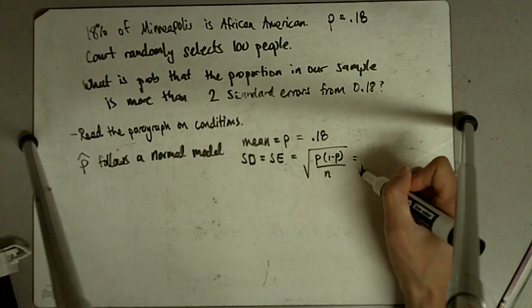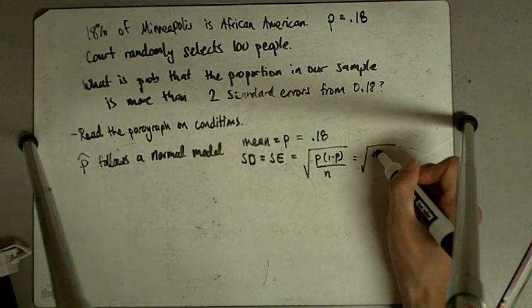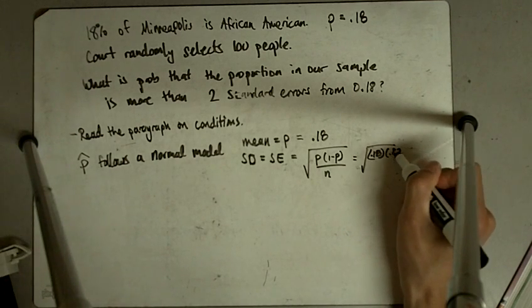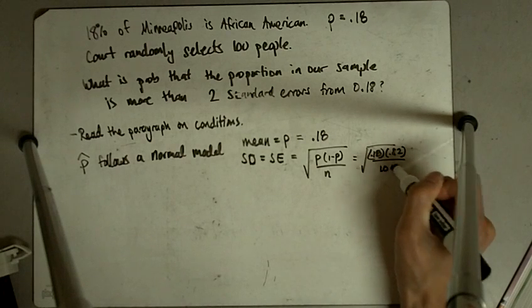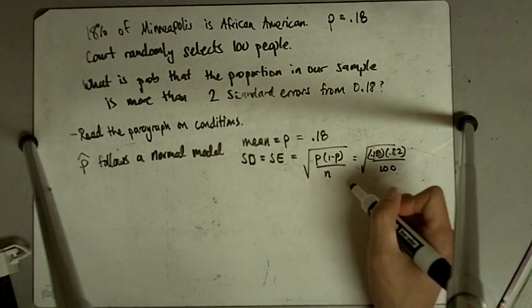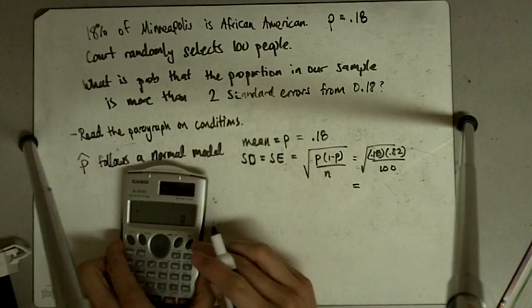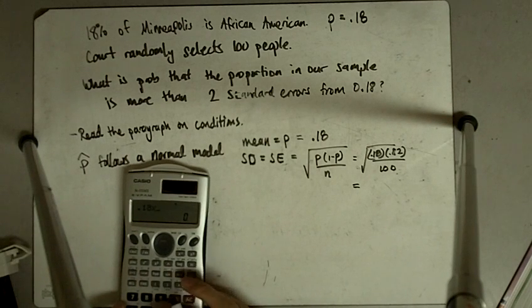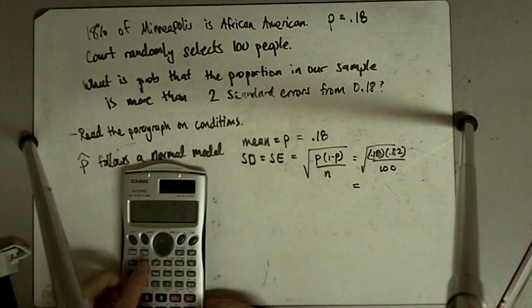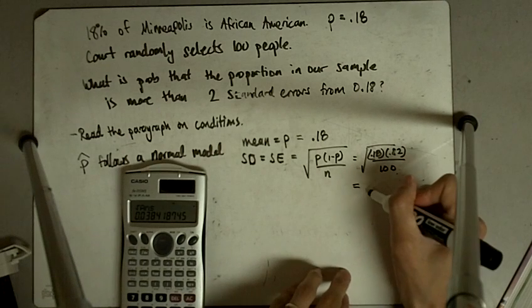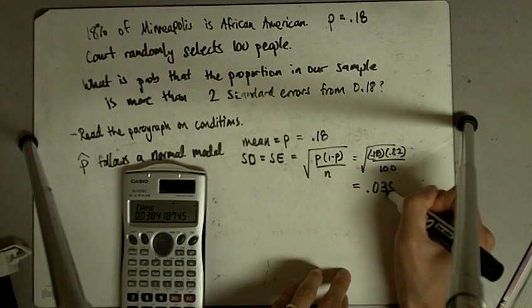In this case, it's the square root of 0.18 times 0.82 divided by 100, and the number I get for that is 0.0384.